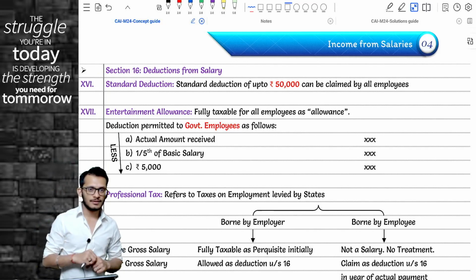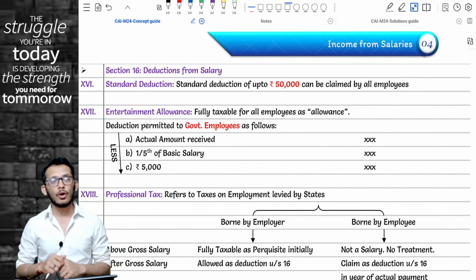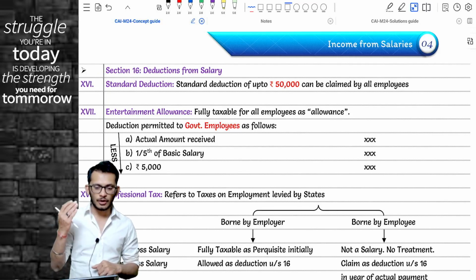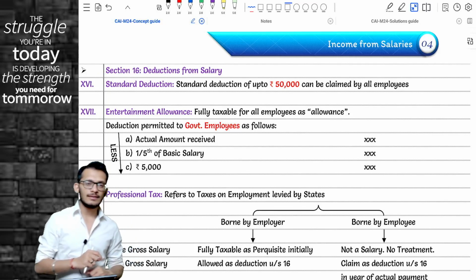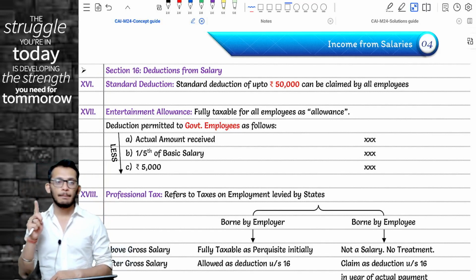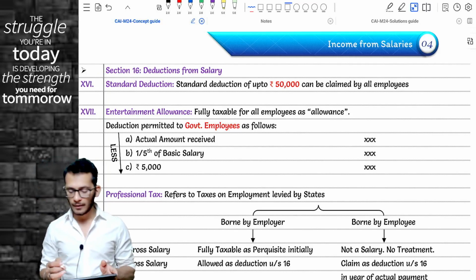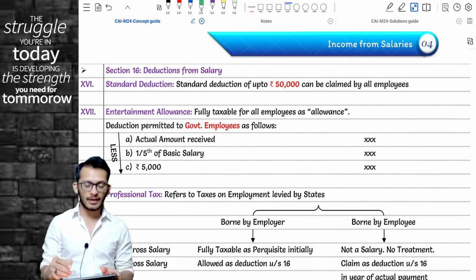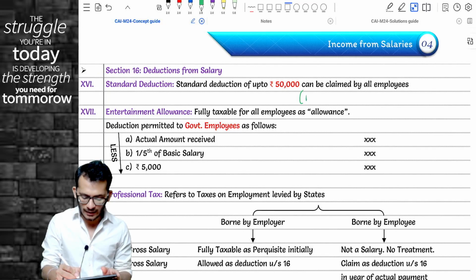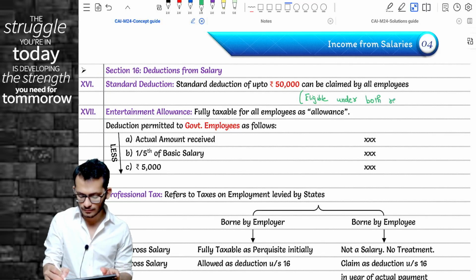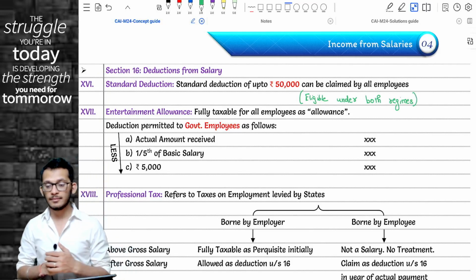Starting current year, any person who opts for the default tax regime or 115BAC will be permitted standard deduction, which means the standard deduction is now eligible under both regimes.